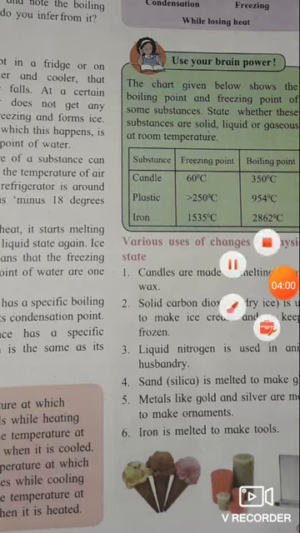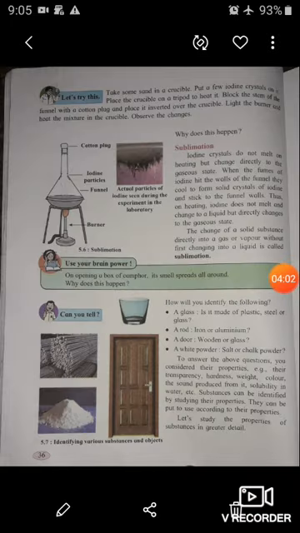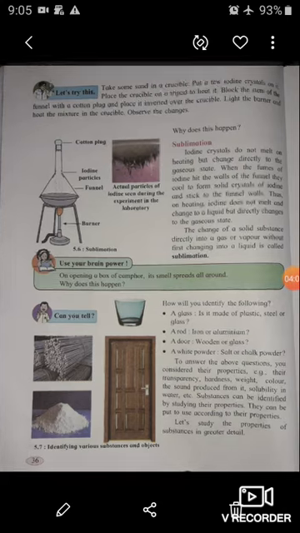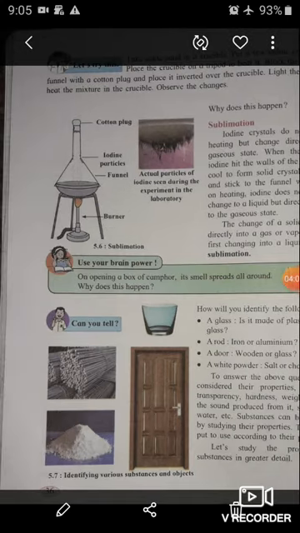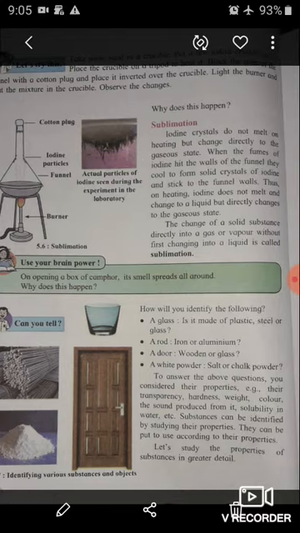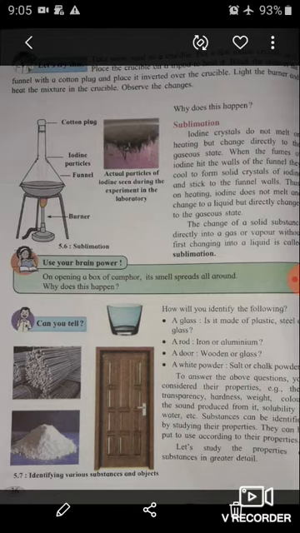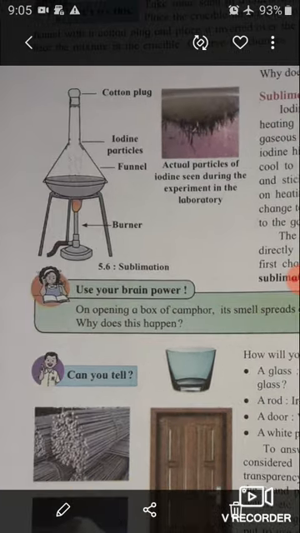Okay student, now see, there is given one experiment, that is of sublimation. See, sublimation means what? Actual particles of iodine are seen during the experiment in the laboratory. See what they have done.